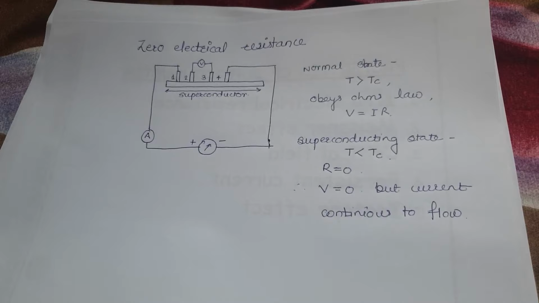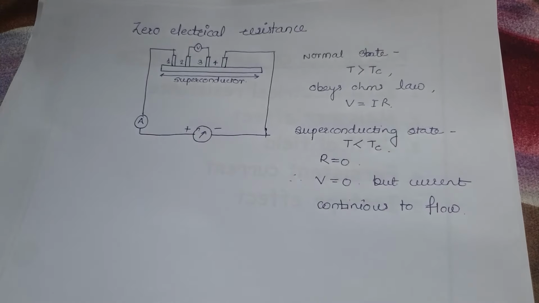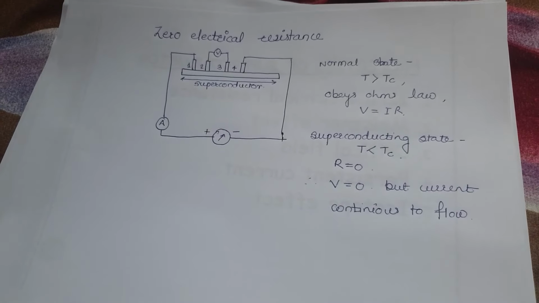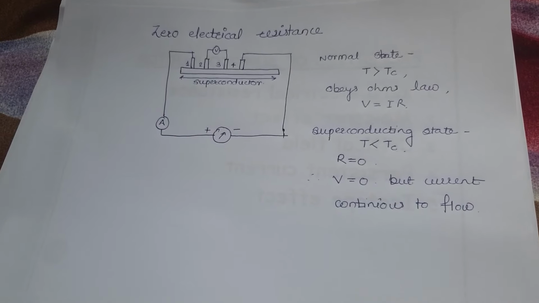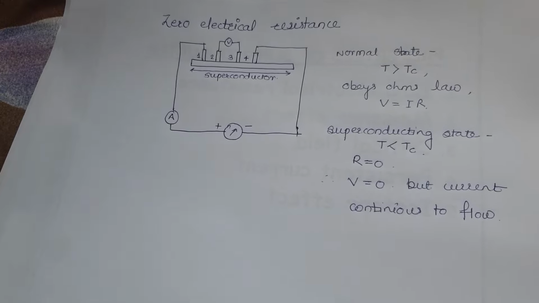So this is zero electrical resistance. That means when the resistance is zero, still current is flowing. That means electrical resistance is zero, conductance is high, and current will be high. So this is the first property, zero electrical resistance.